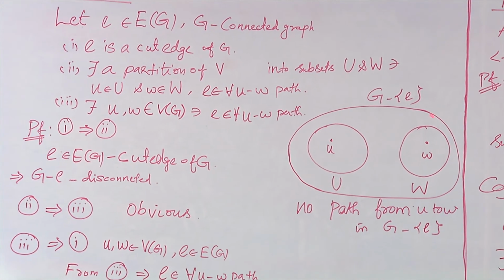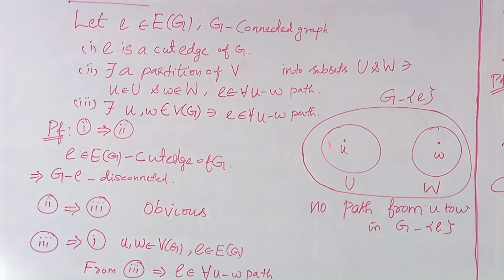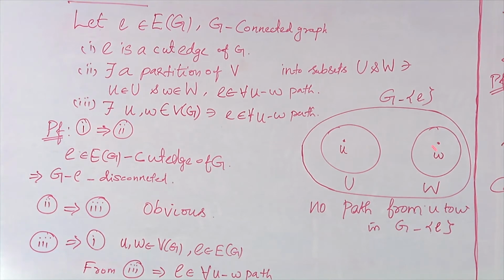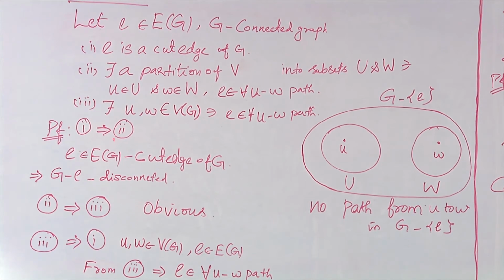So here the removal of E affects the path between u and w, which means E should be there in every uw path in G. Here we have already partitioned, that is, U intersection W is equal to empty. We have partitioned the vertex set into subsets U and W such that if u belongs to U and w belongs to capital W, E should be there in every uw path in G. And so we proved the second statement. The 1 implies 2 part is now over.